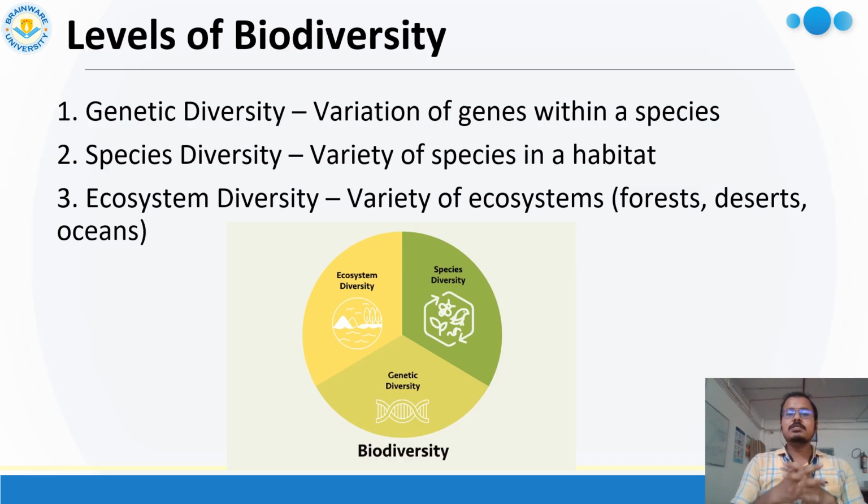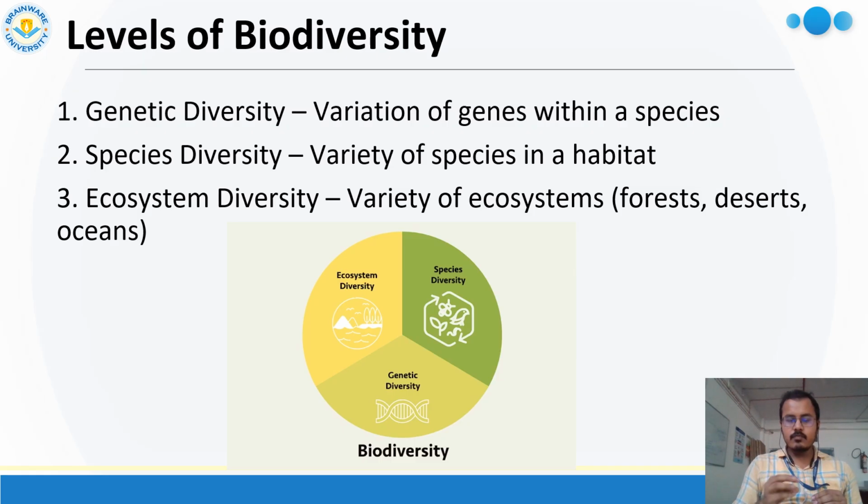Second one is species diversity. Genetic diversity occurs within a single species, but species diversity occurs in a particular habitat or a particular ecosystem. For example, in a particular forest, different kinds of plant species, animal species, and microorganisms are present.